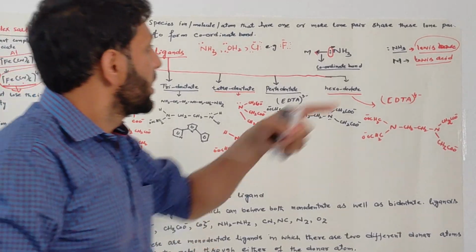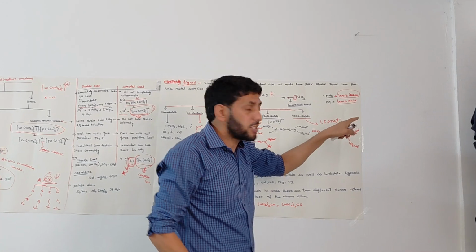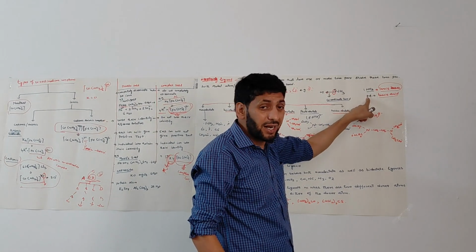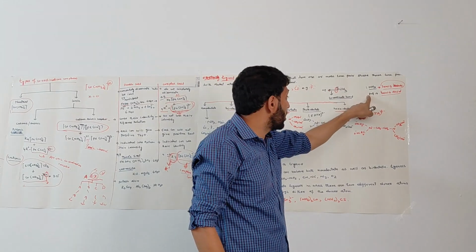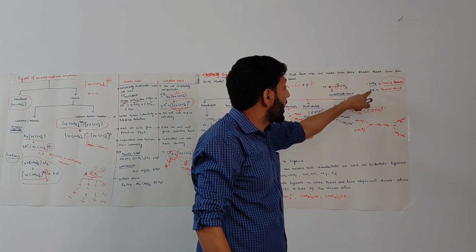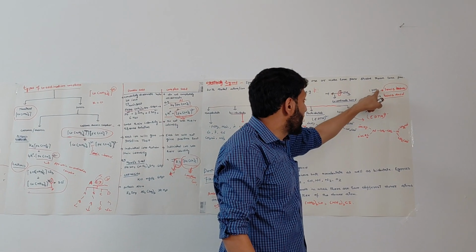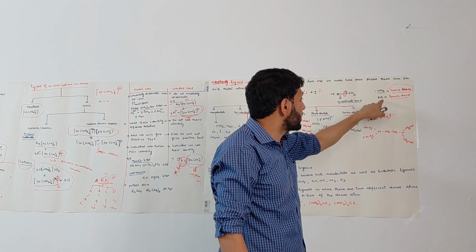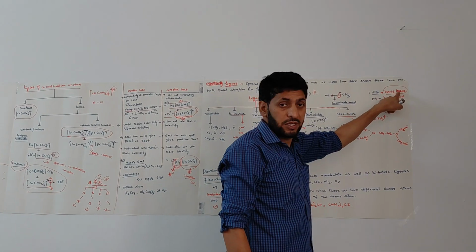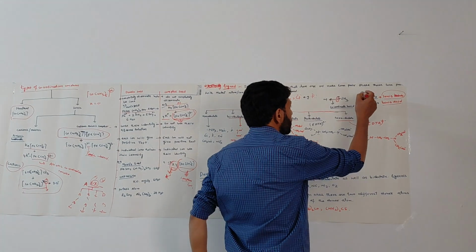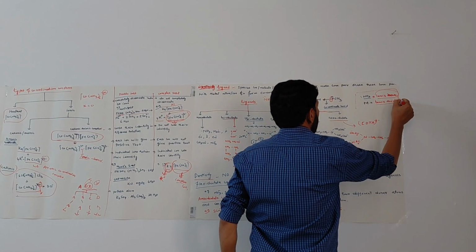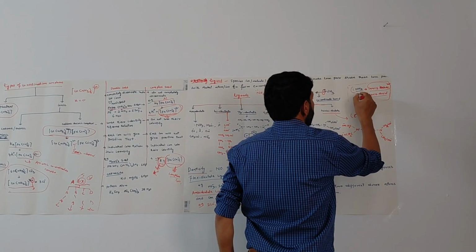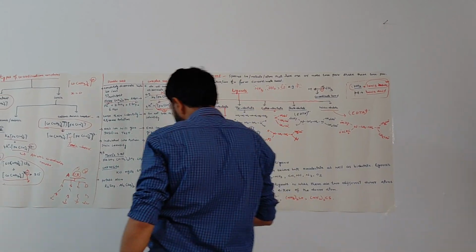Lewis acid is that species that accepts the lone pair of electrons. Here, metal accepts the lone pair of electrons from the ligand and acts as a Lewis acid, while the ammonia molecule donates a lone pair of electrons to the metal cation and acts as a Lewis base. Remember this concept, that the ligand acts as a Lewis base, whereas the metal cation acts as a Lewis acid.